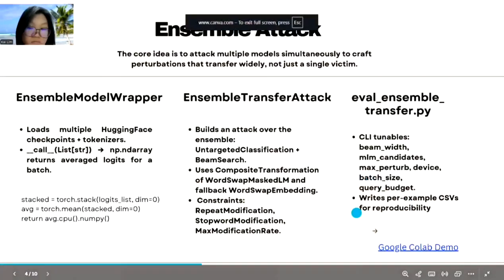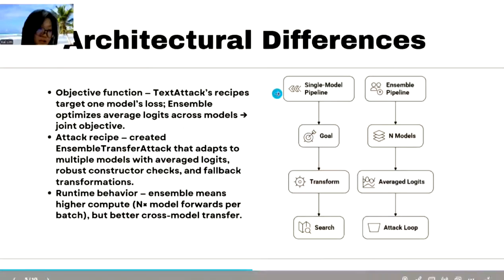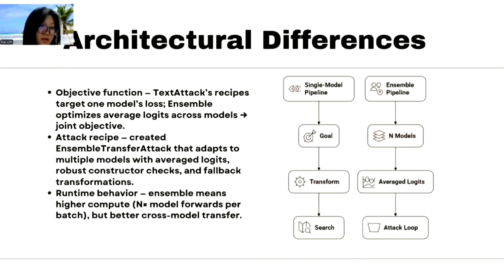So the architectural differences. Architecturally, the main change is the objective. TextAttack normally optimizes one model's loss. My method optimizes the average logits across multiple models. That requires an ensemble model wrapper instead of a single Hugging Face model wrapper, and a recipe that tolerates API differences. The payoff is a smoother loss surface and better cross-model transfer, where it is more general and less overfitted to a single model. And the running cost is more complex, with n times the forward passes.